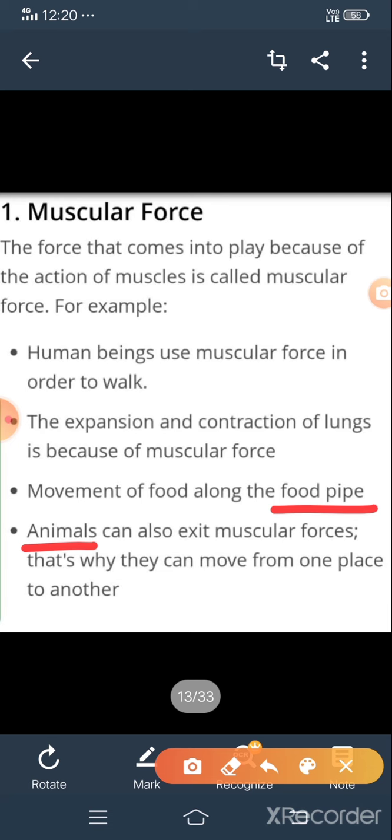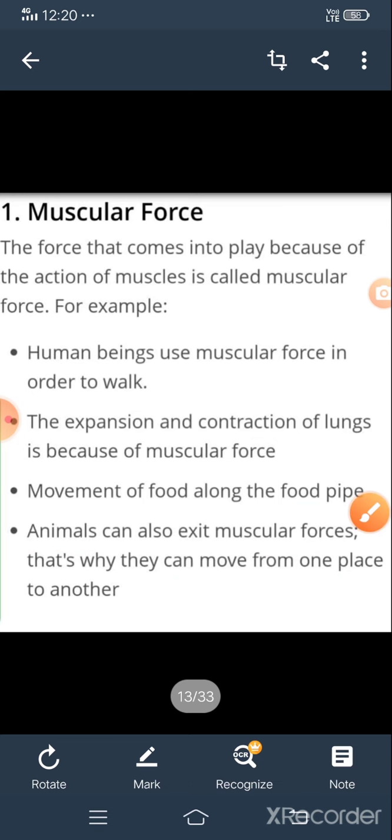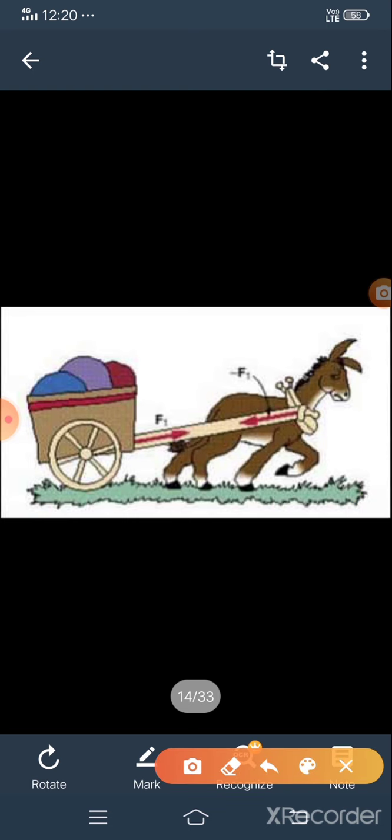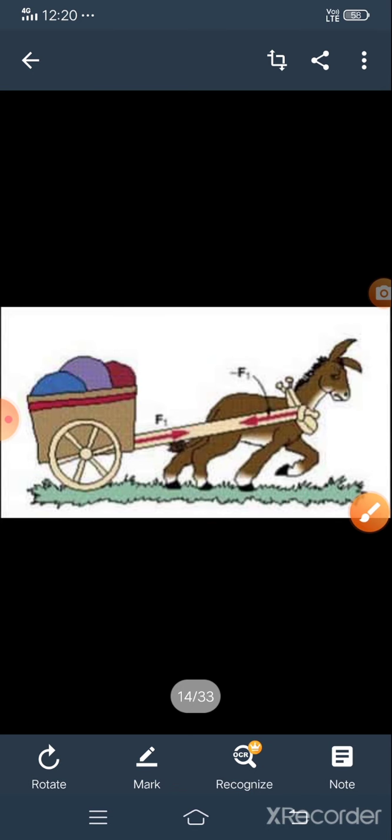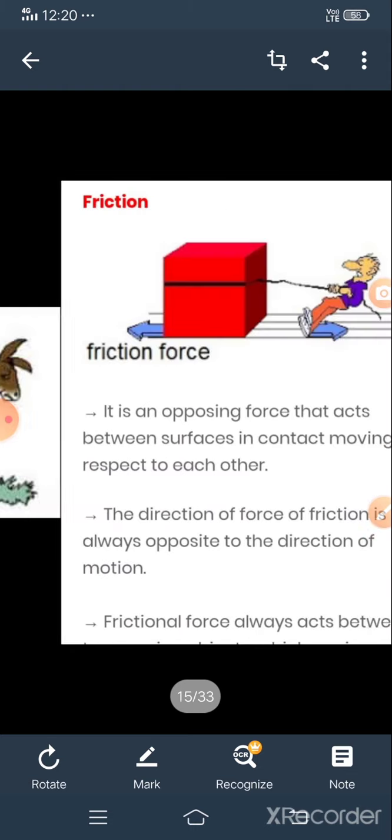Animals also use muscular force for their various tasks, so they can move from one place to another. For example, a donkey is lifting something using its muscles. So these are all examples of muscular force.